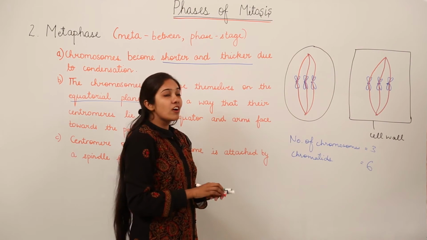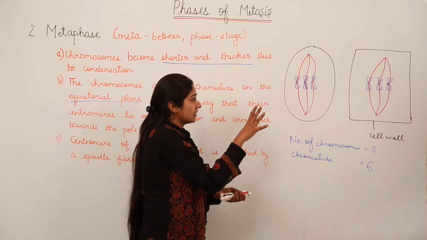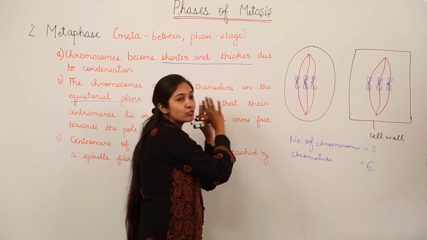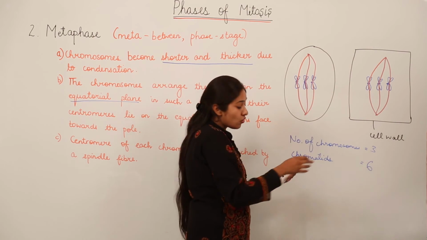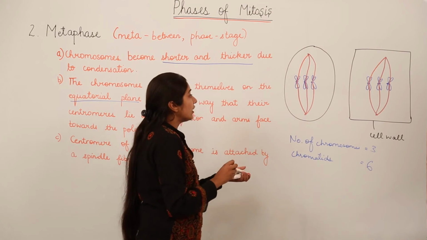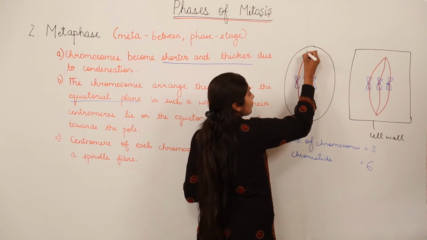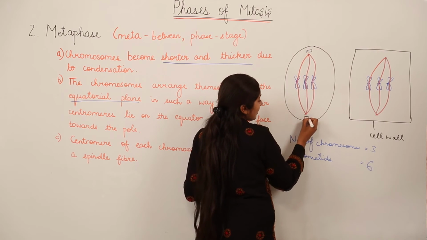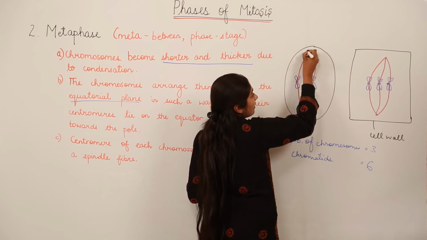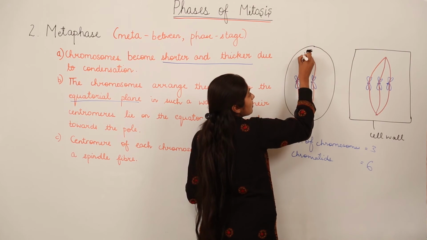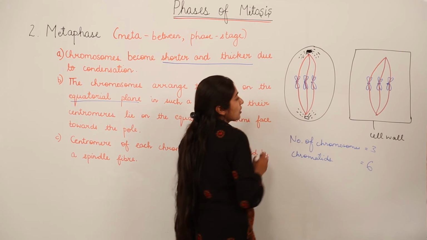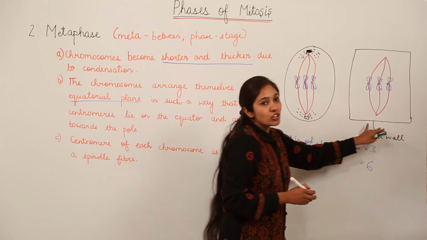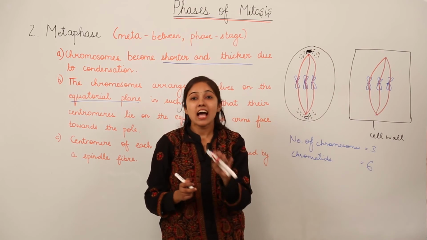Next, what is missing? See, now you don't have to show any disintegrated nuclear membrane. You will not show any membrane now, but in case of an animal cell, you're going to show a structure at the poles. Which is that structure? These are, remember, centrioles, which are radiating some aster rays. Okay, but in case of a plant cell, you cannot show these centrioles because they are absent in a plant cell.